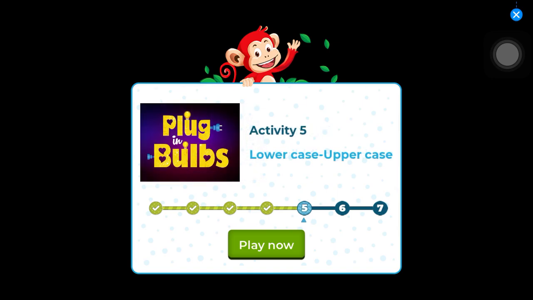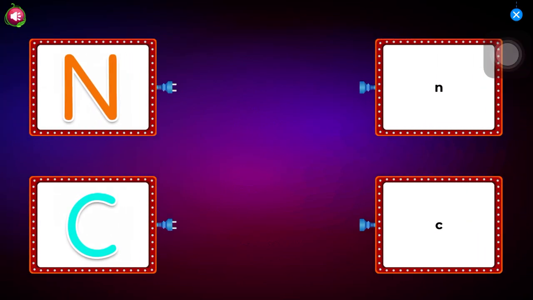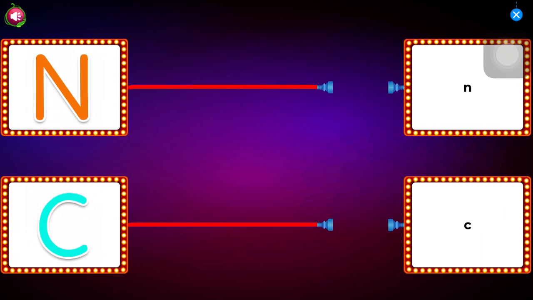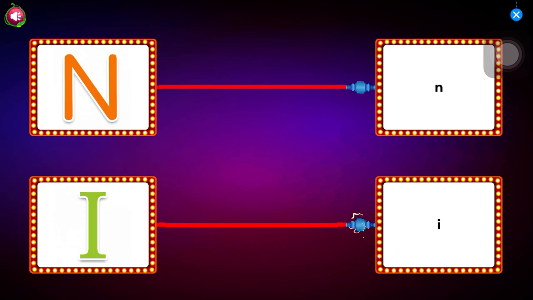Activity 5. Lowercase, uppercase. Plug in bulbs. Drag the plugs to match the uppercase. Well done.